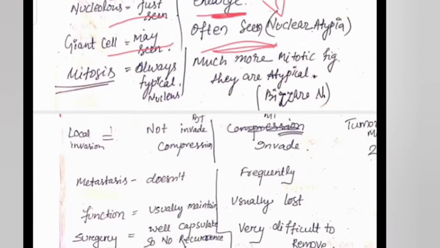Then mitosis is always typical in benign tumors, but here there is atypical mitosis, meaning we find a bigger nucleus, meaning the nucleus may be enlarged or there may be fragmentation of the nucleus in the malignant tumor cells.